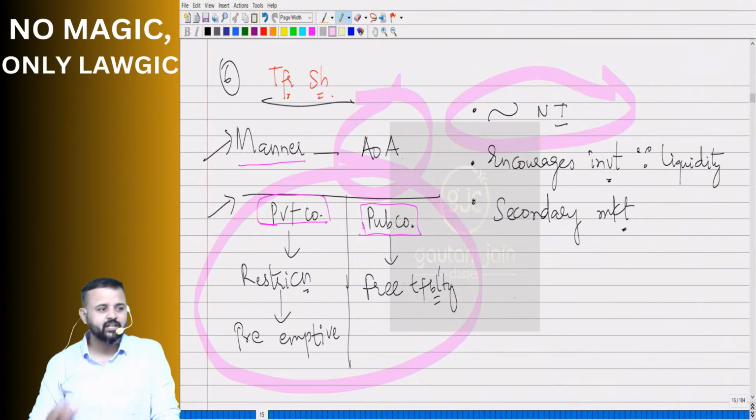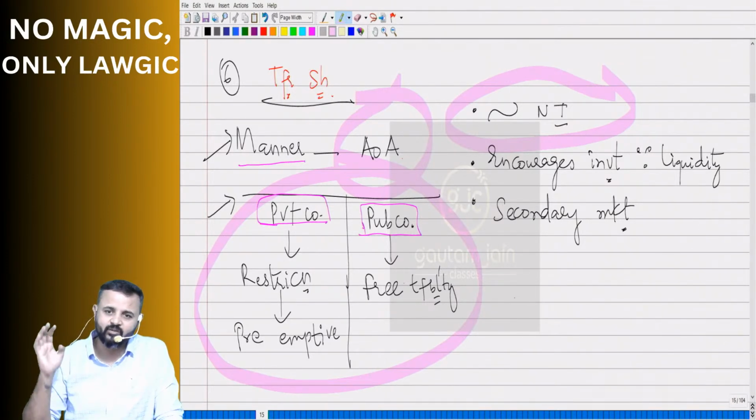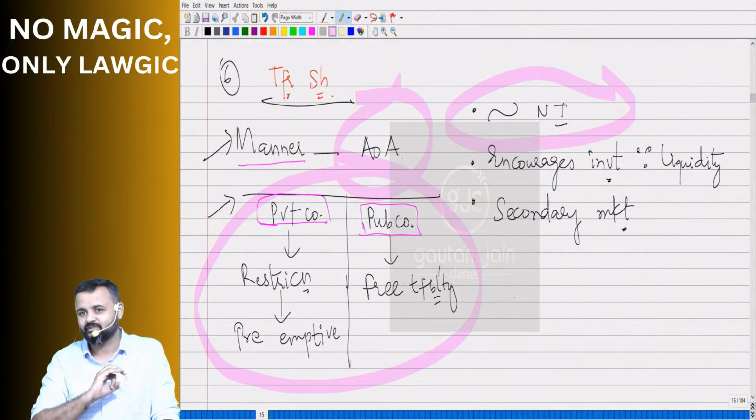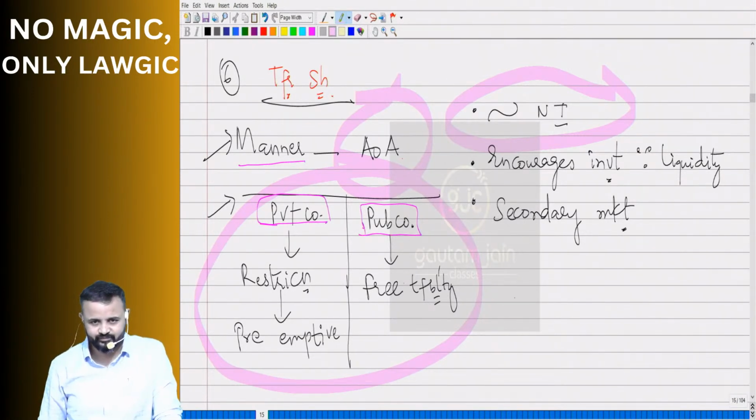So it's not a negotiable instrument. Reason: as per the Negotiable Instruments Act 1881, only 3 instruments are considered negotiable: promissory note, bills of exchange and cheque. So only these 3 are considered negotiable, not shares or anything else you want.